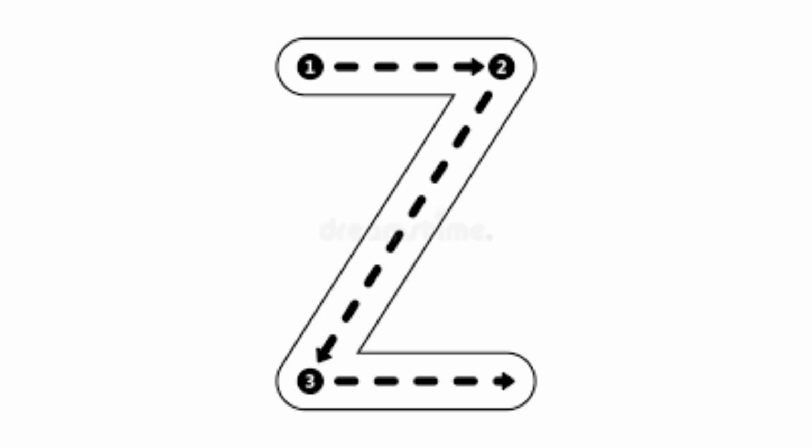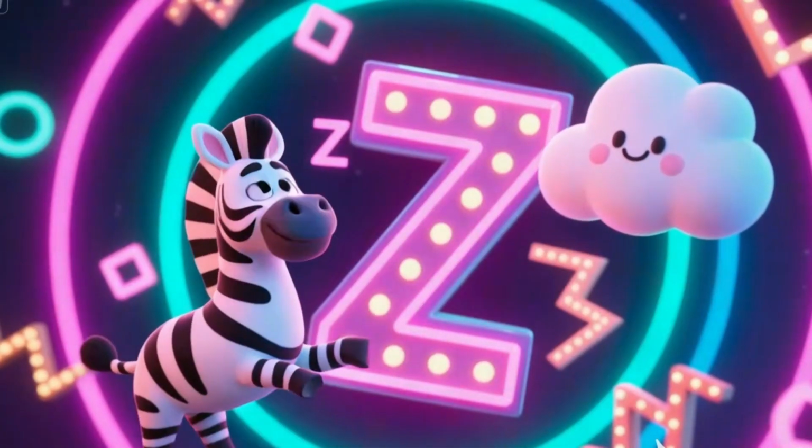Let's trace the letter Z in the air. Start at the top, straight across, diagonal down. Then straight across again. Zigzag magic. That's a Z. Z's for zebra, stripes so neat.